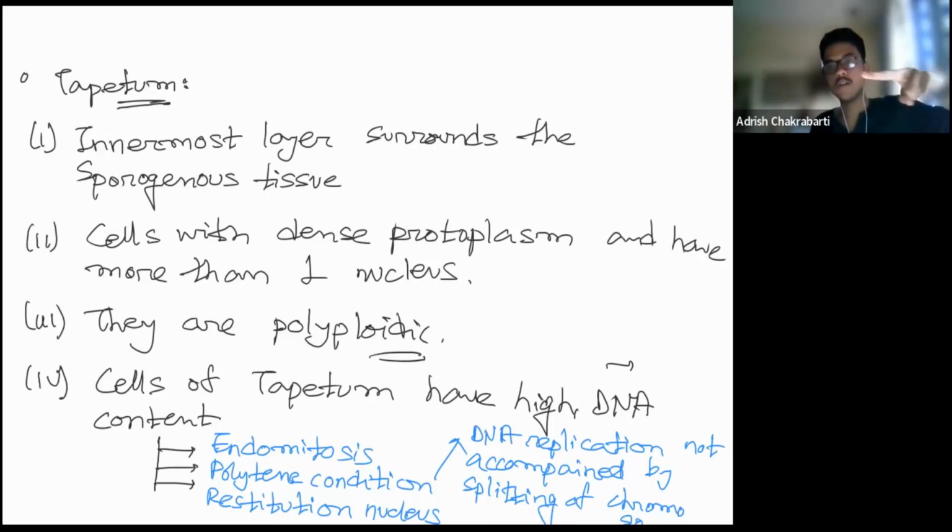For example, initially in the mother cell it was this condition. After DNA replication it became this, and after division the two daughter cells got the same as the mother cell. But if the DNA replication occurs and the chromosomes are not splitting, then in that particular cell we have extra DNA content. This is what is known as a polytene condition.